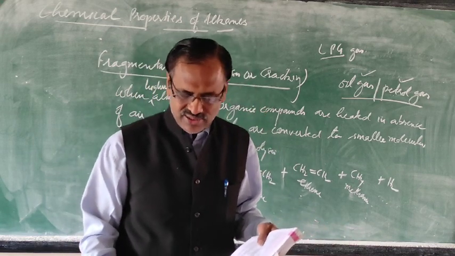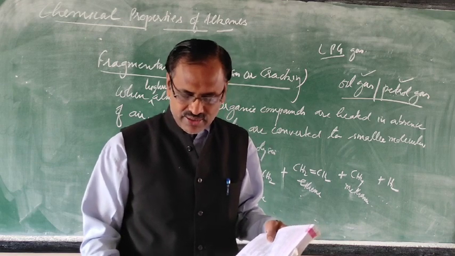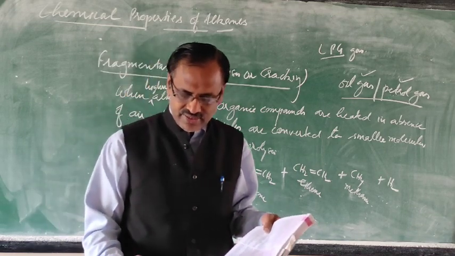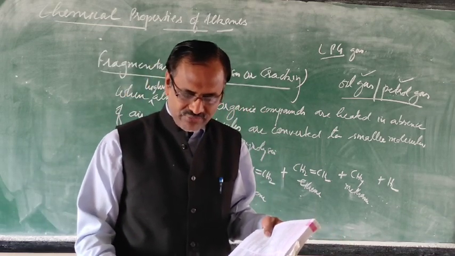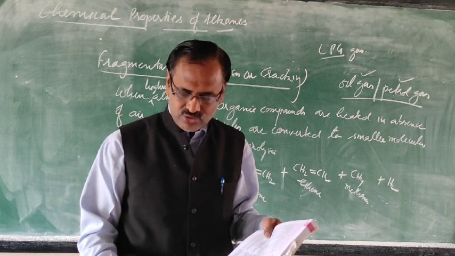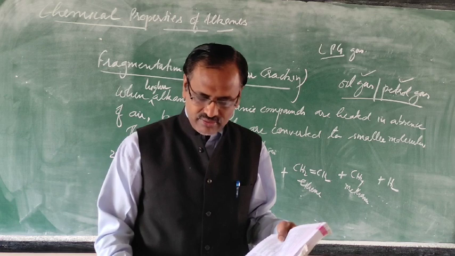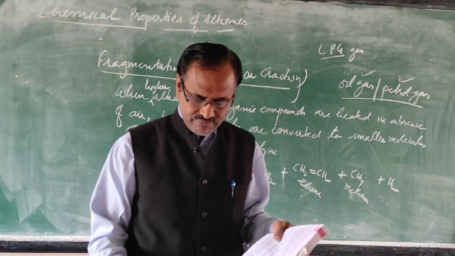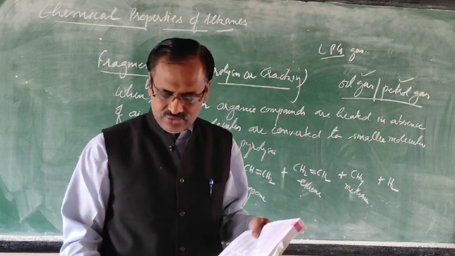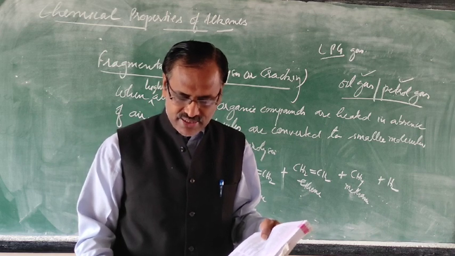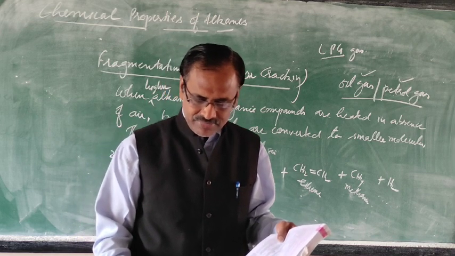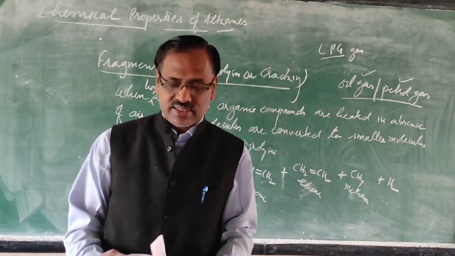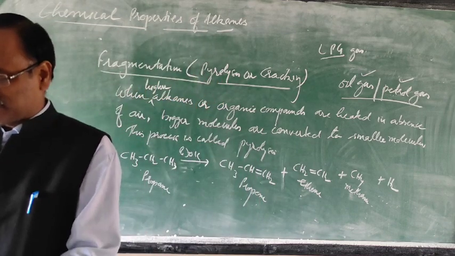Then some reactions are given, one I have written, the rest you can do from your book. Pyrolysis of alkane is a free radical reaction, and it is a useful process. It is employed for preparation of oil gas or petrol gas from kerosene oil or petrol. For example, dodecane, a constituent of kerosene oil, on heating to 973 Kelvin in presence of platinum, palladium or nickel gives a mixture of heptane and pentane. This is not very important, but since it is in the syllabus, you can study it. Mechanism is not in the syllabus, so you can leave it.